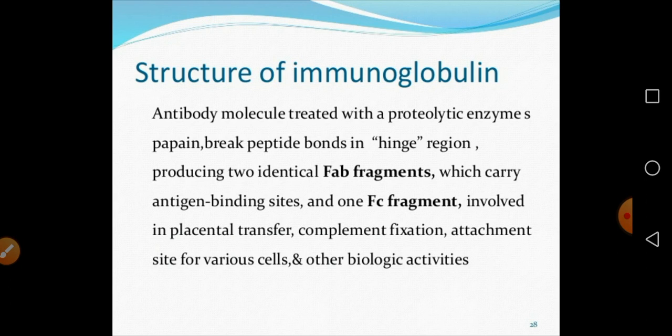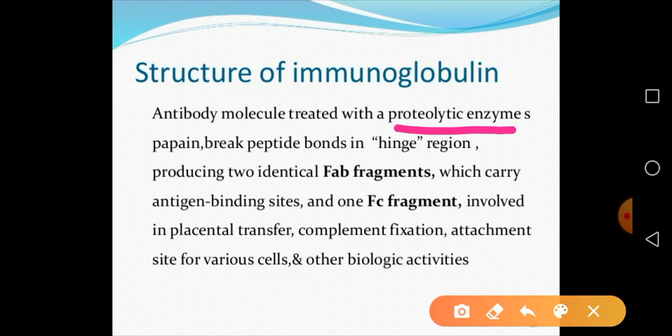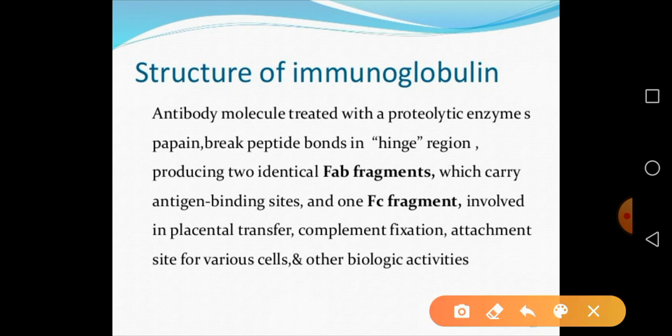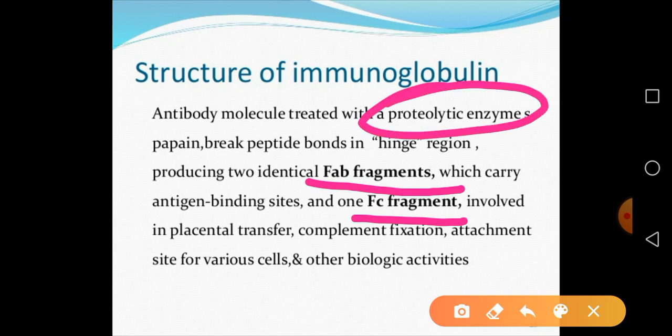So when the antibody molecule is treated with different proteolytic enzymes, the antibody molecule is broken down at the hinge region, and it produces two fragments, that is the FAB and FC regions. So these are the two fragments separated when the antibody is treated with the proteolytic enzymes.